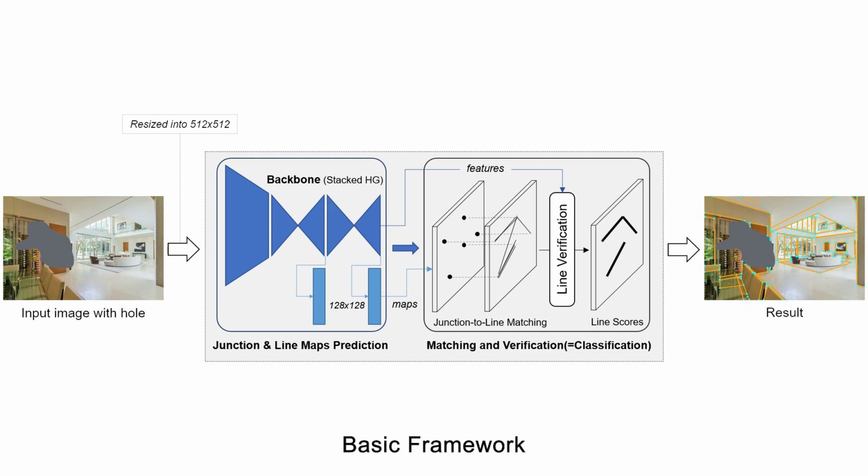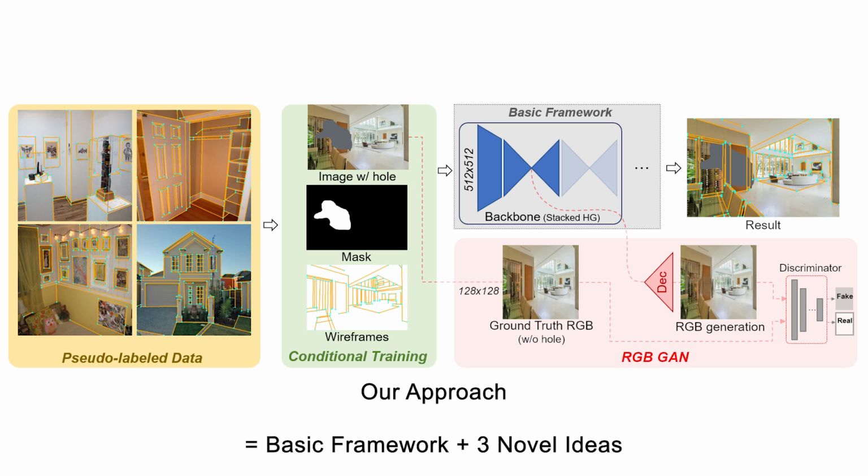Its backbone predicts junction and line maps, which are then converted to coordinates and matched to get line segment proposals. Each proposal is verified to obtain final line segments with scores assigned. However, models from this kind of framework are yet unable to handle large hole occlusion. Our solution introduces three novel ideas to make the basic wireframe detection far robust to large hole occlusion. This even improves the performance without hole.